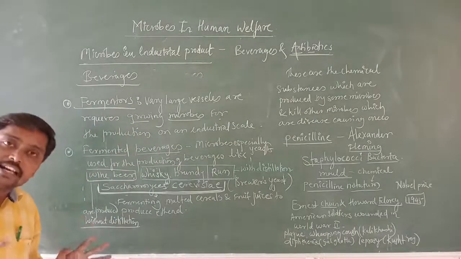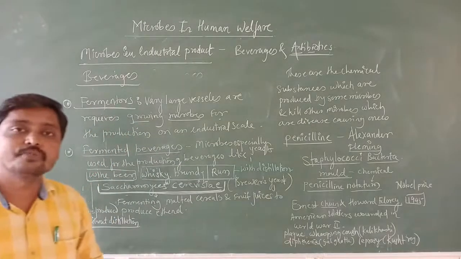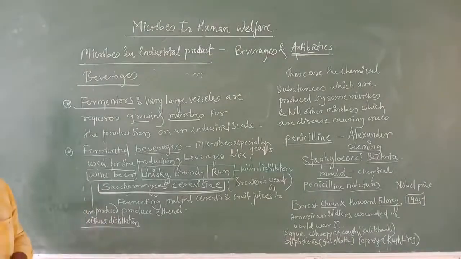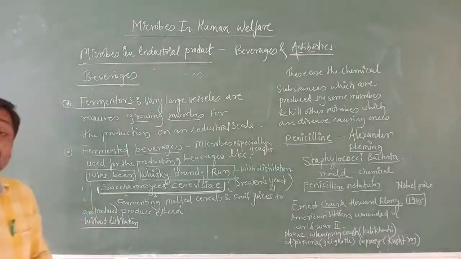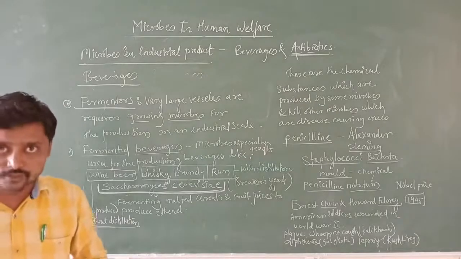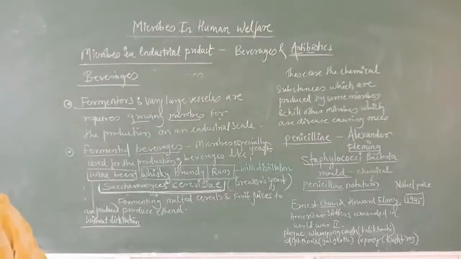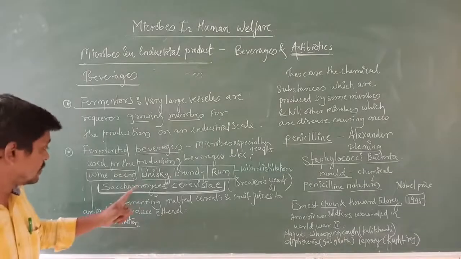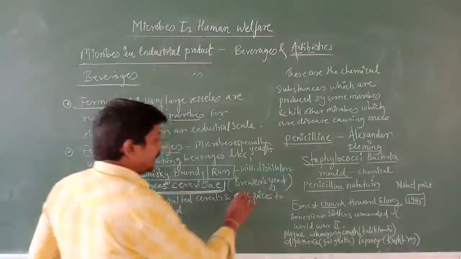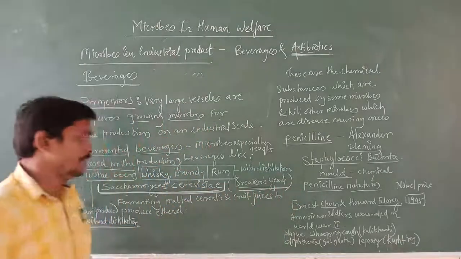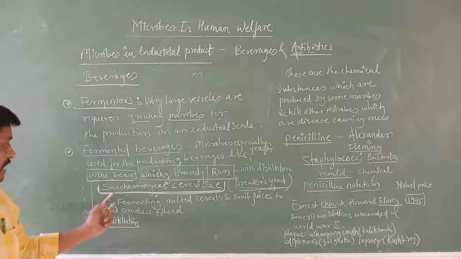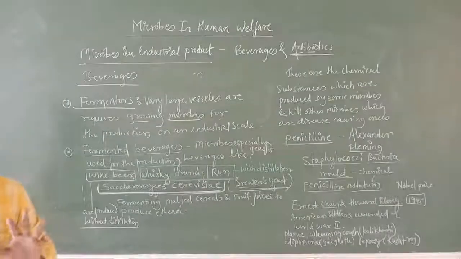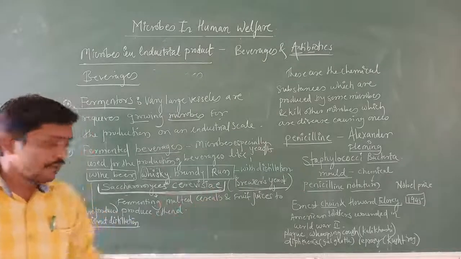Understood? So, name the microbe which is used for the preparation of idli and dosa, and name the microbe which is used for the preparation of beverages: Saccharomyces cerevisiae. It is used for the formation of breads also, in bakery. This Saccharomyces cerevisiae is commonly known as brewers' yeast, beverages yeast. This is also going to be asked as a one mark question: name the beverages yeast. Beverages yeast is nothing but Saccharomyces cerevisiae.